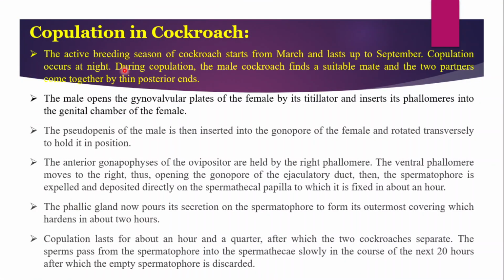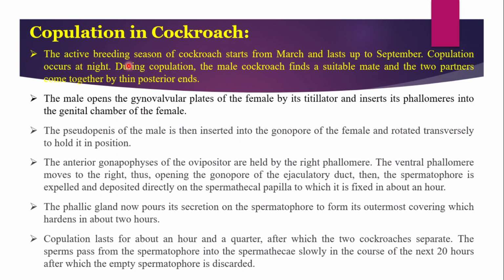Now, how does copulation take place in cockroach? We have studied till now the male reproductive system and male reproductive organs of cockroach. Today we have studied the female reproductive organs of cockroach. So after studying these female and male reproductive systems, how does copulation in cockroach take place? So let's see. The active breeding season of cockroach starts from March and lasts up to September. So March to September is the breeding season for cockroach.